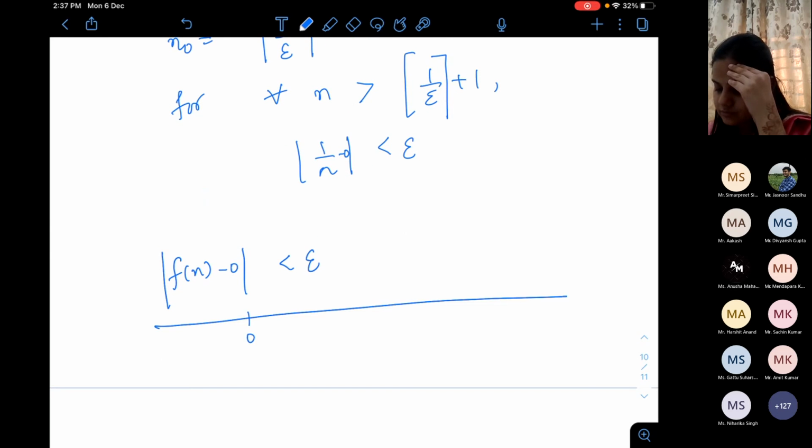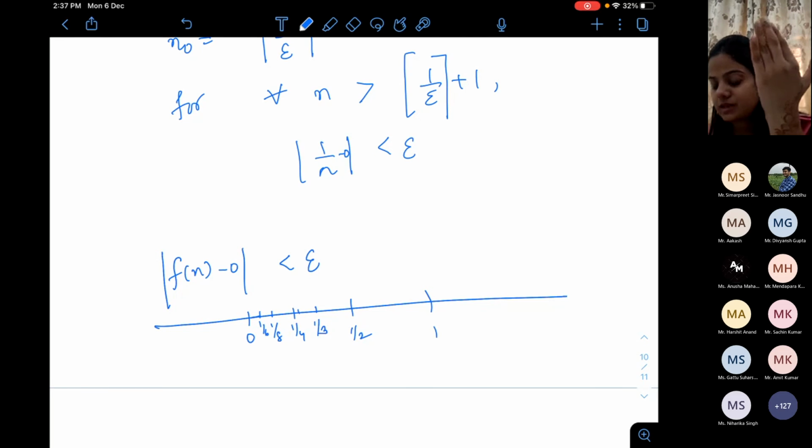This is 0, this is 1, this is 1 by 2, this is 1 by 3, this is 1 by 4, 1 by 8, 1 by 16. I am taking any epsilon. I have to figure out what n I should take.